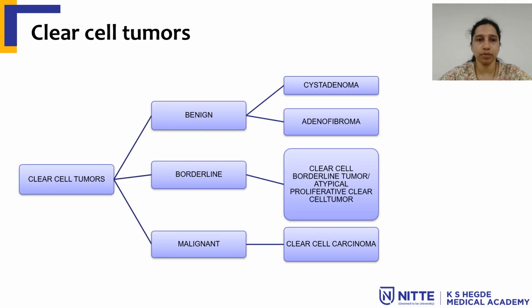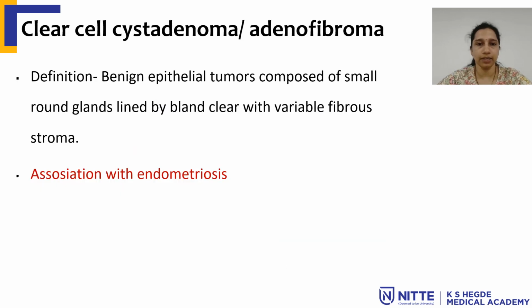Coming to clear cell tumors. Again, based on the proliferation, there are benign, borderline and malignant tumors. Clear cell cystadenoma or adenofibroma is a benign epithelial tumor which is composed of small round glands lined by bland clear cells with variable amount of fibrous stroma. The main criterion here is the cells having abundant clear cytoplasm.